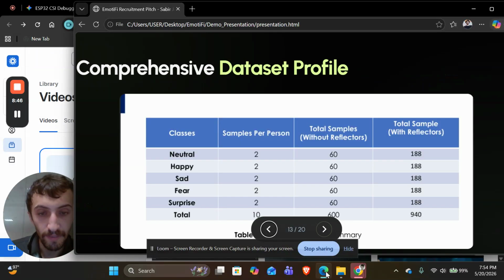This is the data set which I worked with. I had 600 without reflectors, 940 with reflectors, so around 1500 total data set. I know it is a small number, but it is what we collected. We collected our data set ourselves, and we experimented with it, and now we can even increase it with